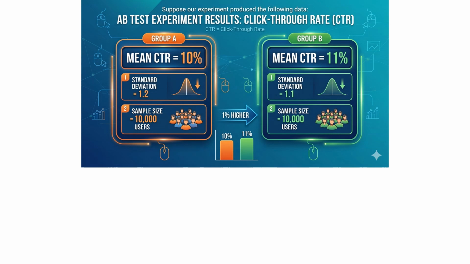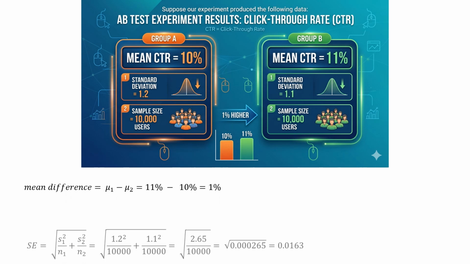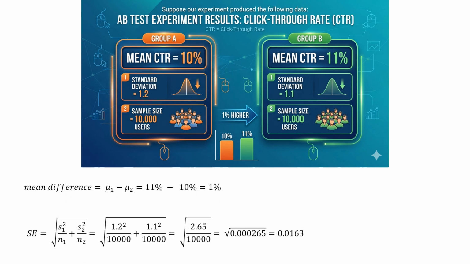Suppose our experiment produced the following data. Group A, mean CTR equals 10%. Standard deviation equals 1.2. Sample size equals 10,000 users. Group B. Mean CTR equals 11%. Standard deviation equals 1.1. Sample size equals 10,000 users. The observed difference is 11% minus 10% equals 1%. Also, by calculating standard error, we reach 0.0163. Now we calculate the t-score, which gives us t approximately equals 61.